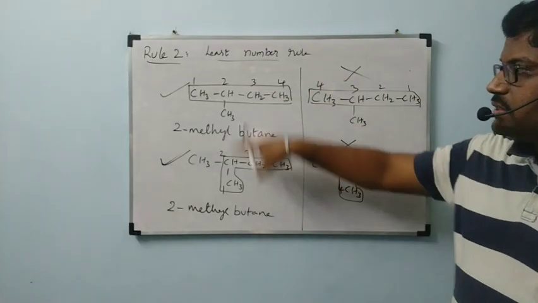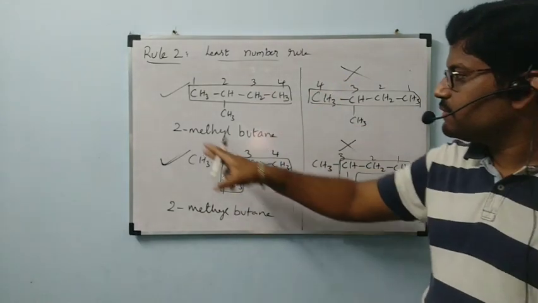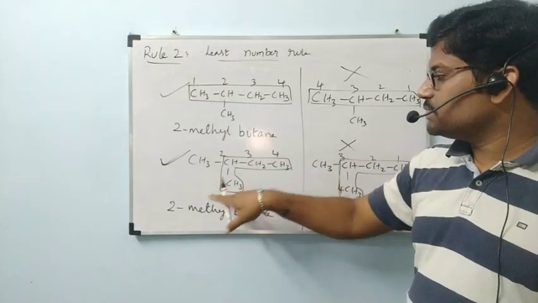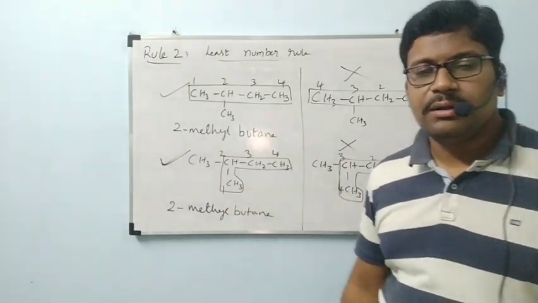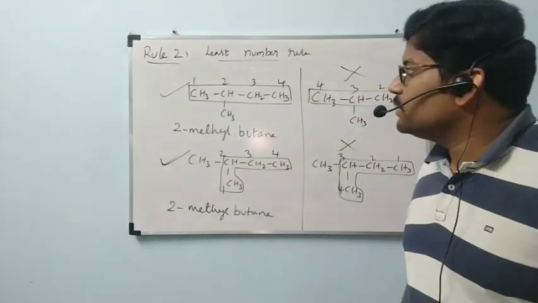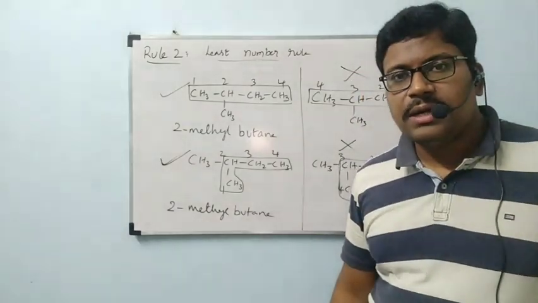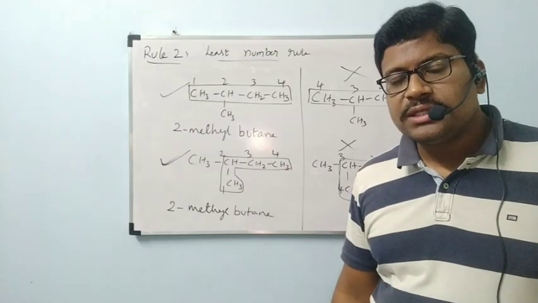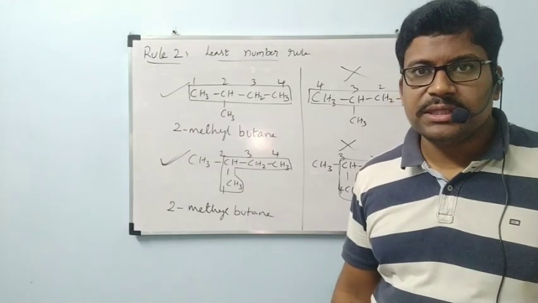I have taken these two possibilities. In both ways, we are getting the same name, 2-methyl. In everything, the CH3 group is present on the second carbon only, 2-methyl butane. In this way, we have to give names depending on rule 1 and rule 2. We have some more examples; in the next class, we will see.